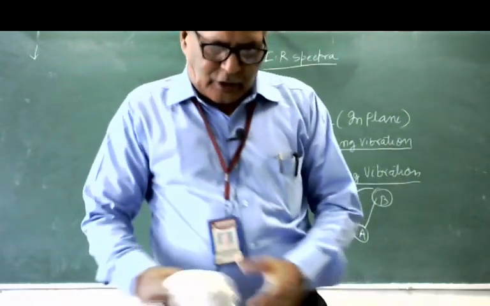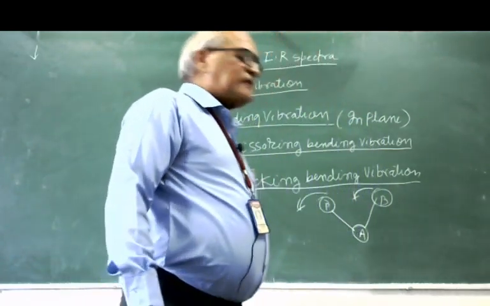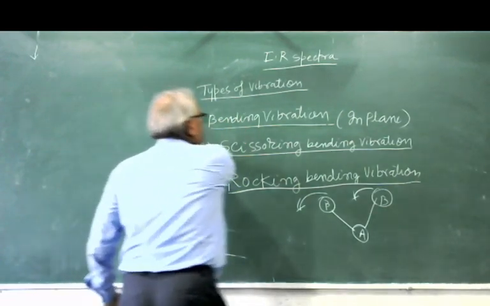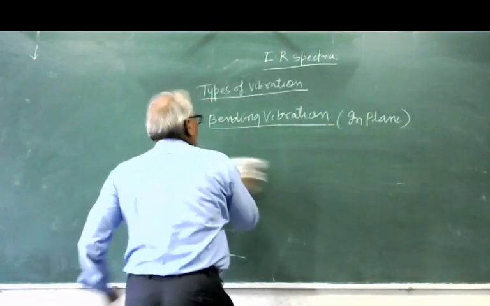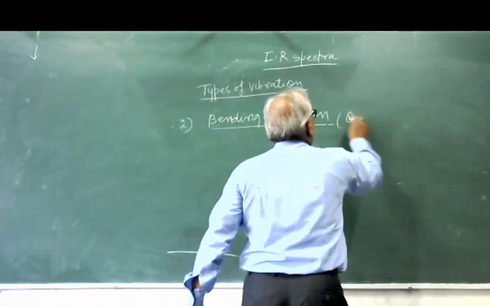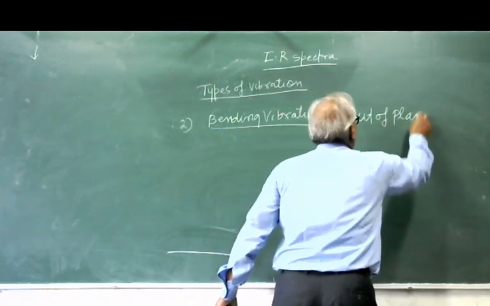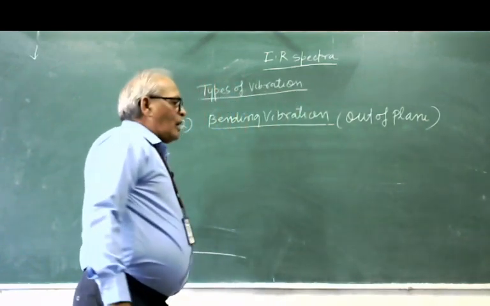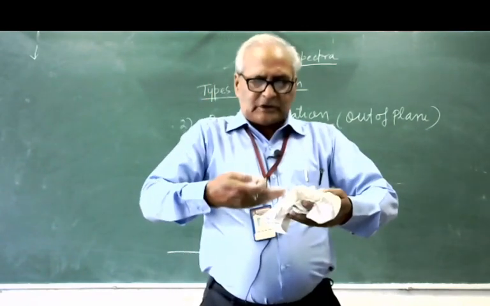Now I will tell you another type of vibration which takes place out of the plane. It was in plane, now out of plane. Just see, this is the plane.